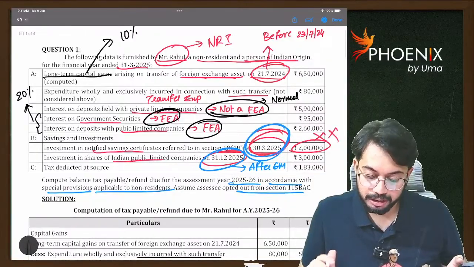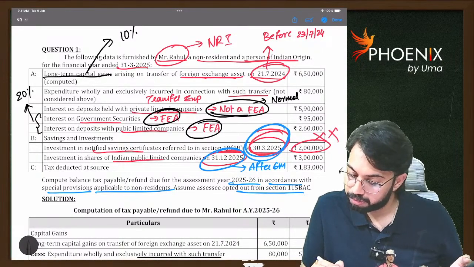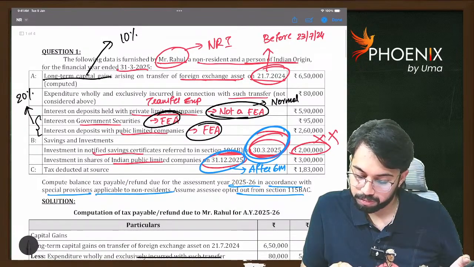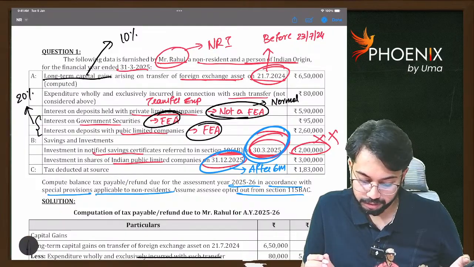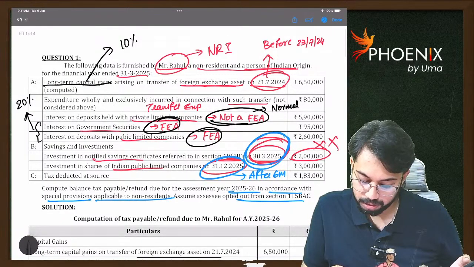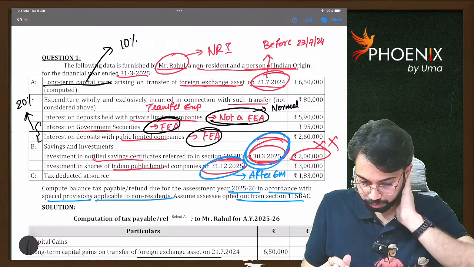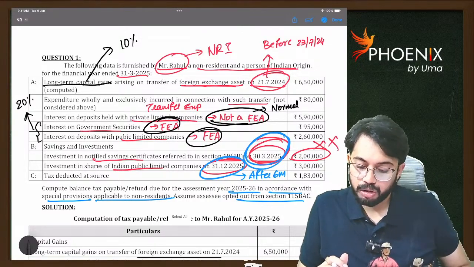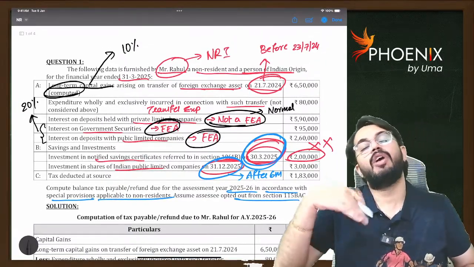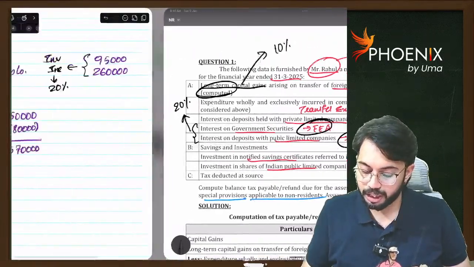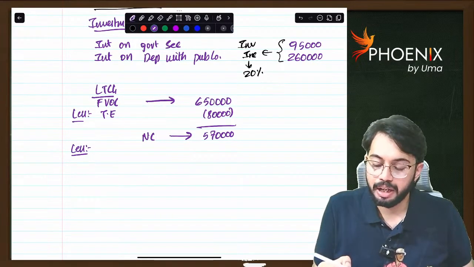How much is cost? It is already computed. Computed means after claiming cost of acquisition. So whatever long-term capital gain is there, that is already computed.